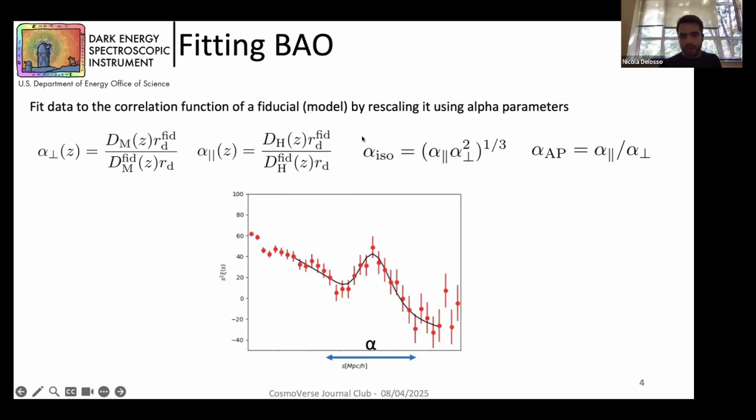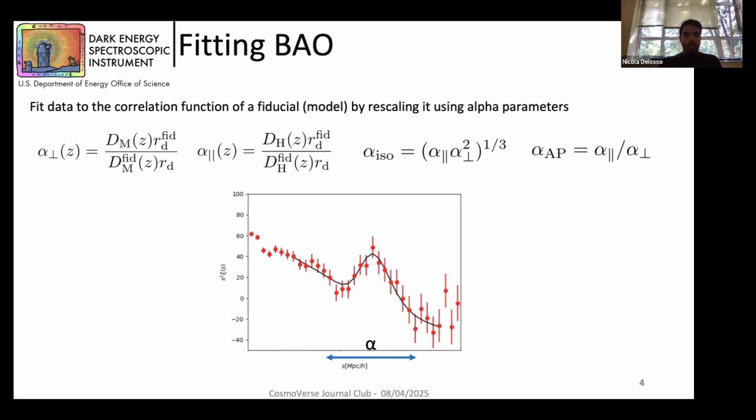Actually, in the analysis we use this alpha iso and alpha AP parametrization that allows us to obtain information about the isotropic and anisotropic rescaling of the BAO feature.